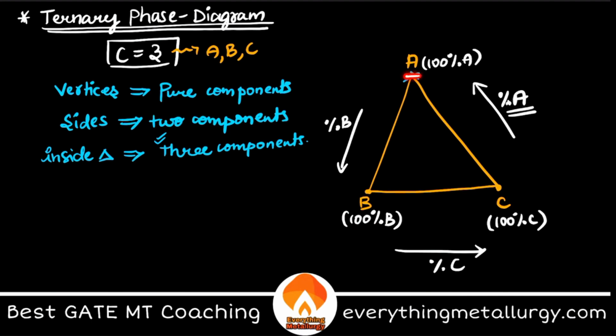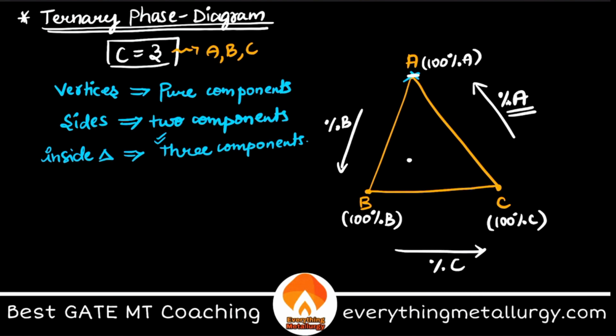Basically, if here you have 100% A, on the other end you have 0% A. So along 0 to 100, you need to take down your projection to find the percentage A. How to take that projection? It's again easy. Let me take some point over here.